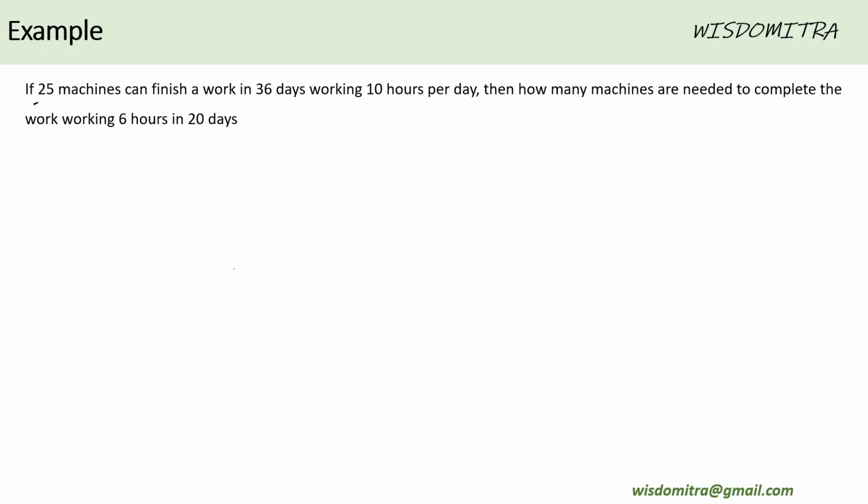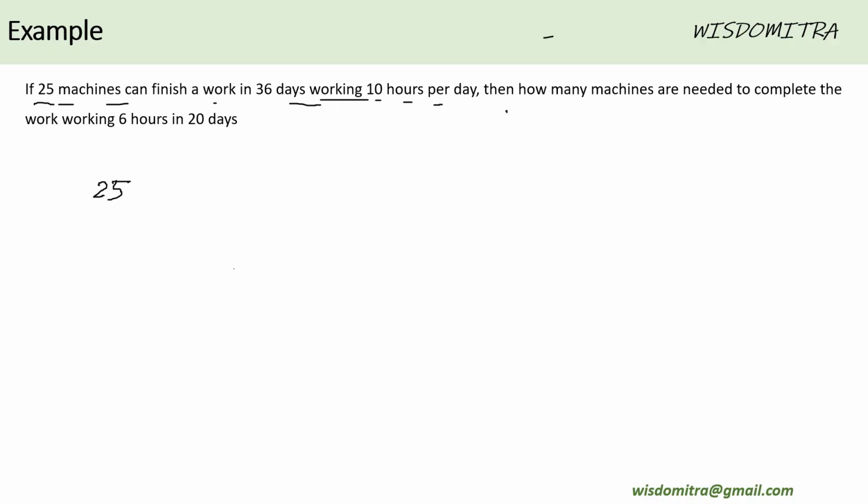If 25 machines can finish a work in 36 days, working 10 hours per day, then how many machines are needed to complete the work working 6 hours in 20 days? Here, the concept is the same.